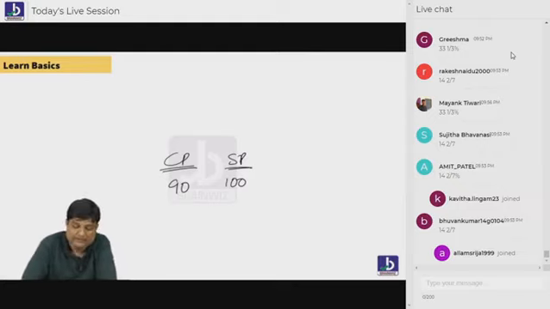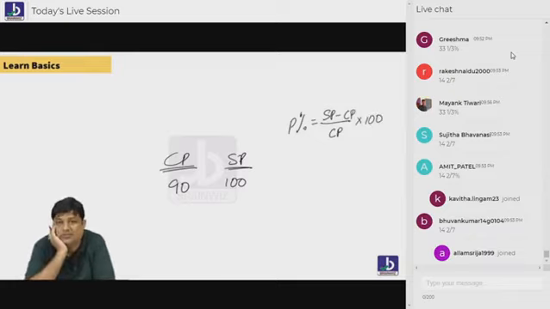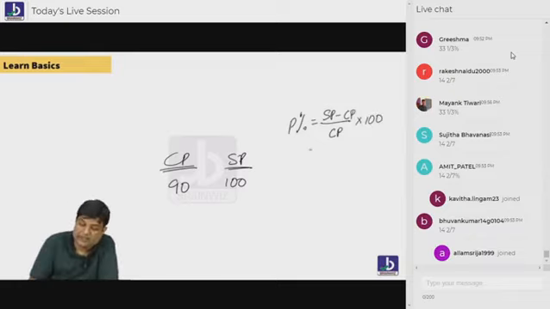It's a profit. Look, it's a profit. Are you understanding? It's a what, beta? Profit. So how to calculate profit percentage? बोलो बेटा, how to calculate profit percentage? Selling price minus cost price divided by cost price into 100. Yes or no?